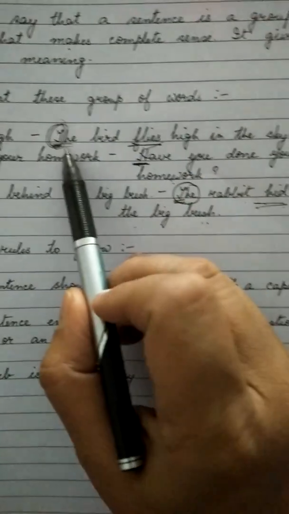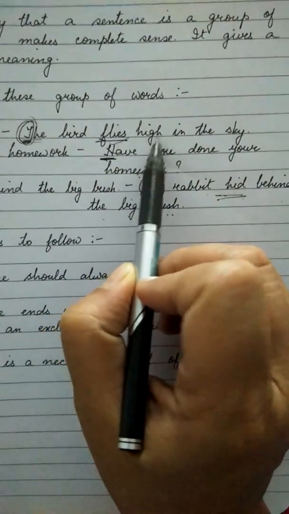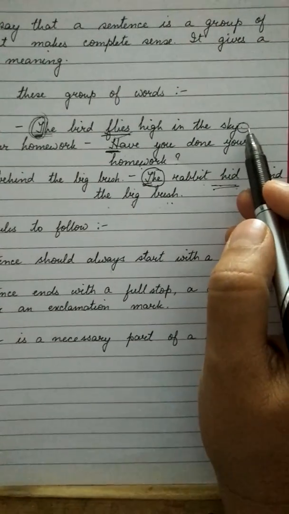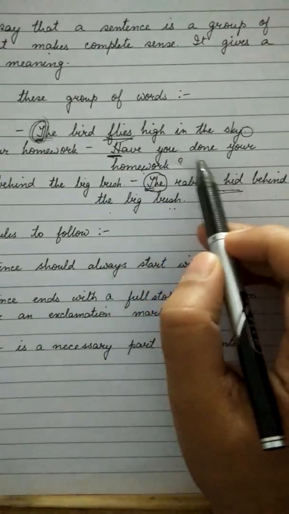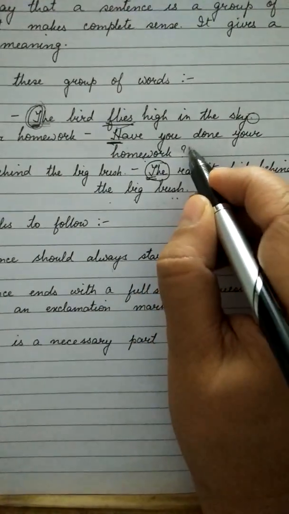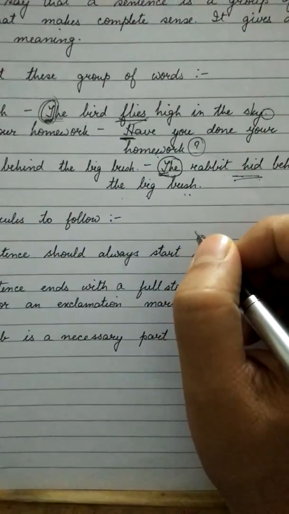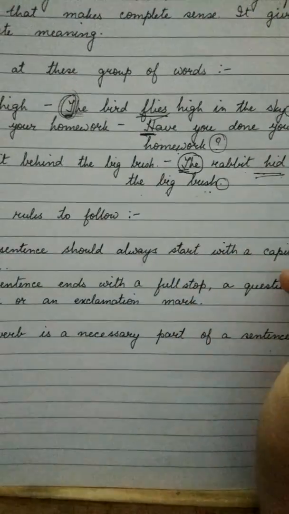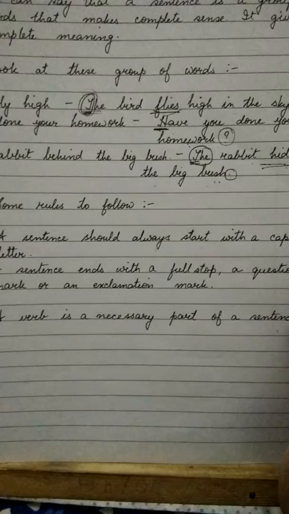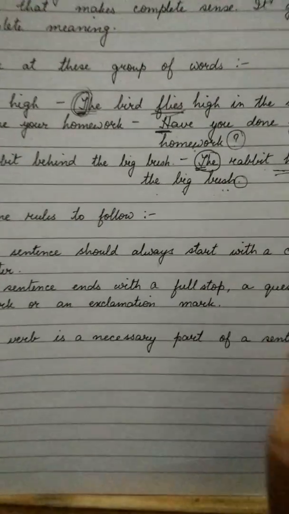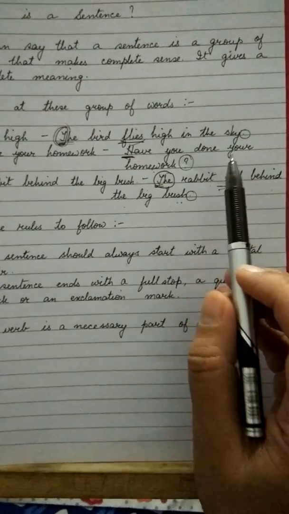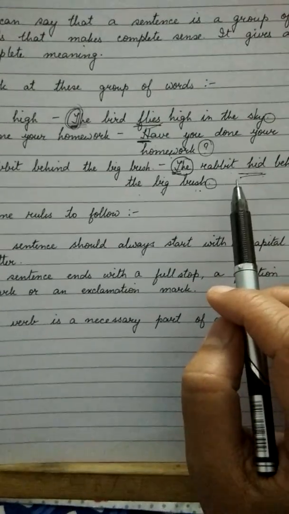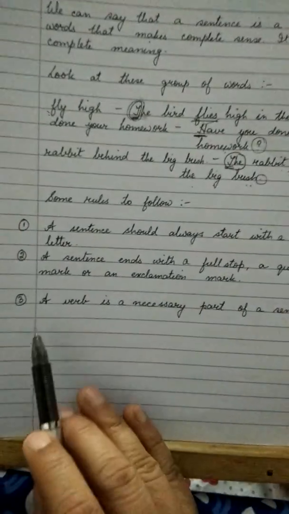Now again we come back to this sentence. "The bird flies high in the sky," and you can see that there is a full stop at the end of the sentence. "Have you done your homework?" You see there is a question mark at the end of this sentence. "The rabbit hid behind the big bush." Again you see there is a full stop at the end of the sentence. So there should always be a proper punctuation mark at the end of each sentence. Okay? Now the third rule.